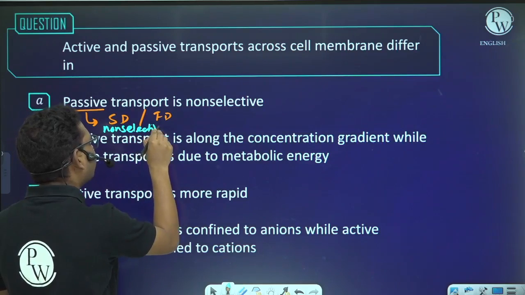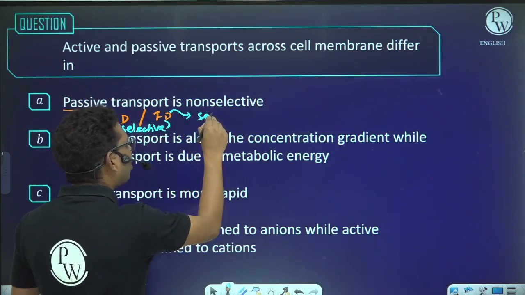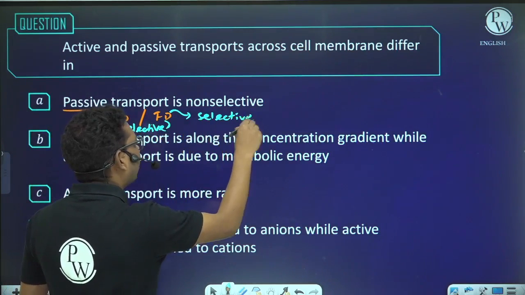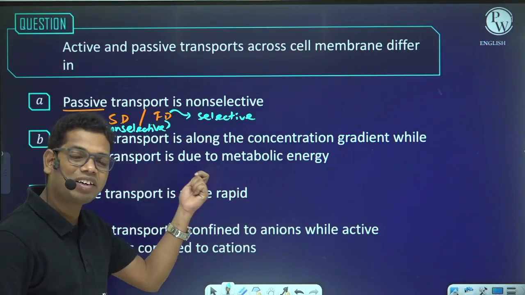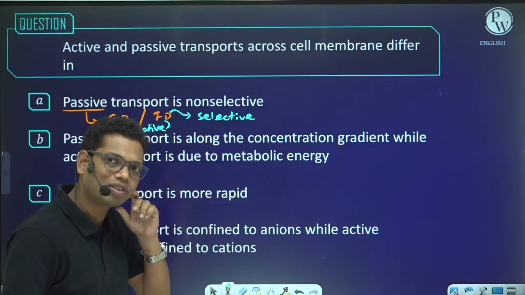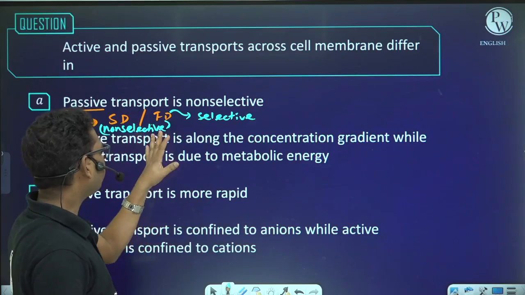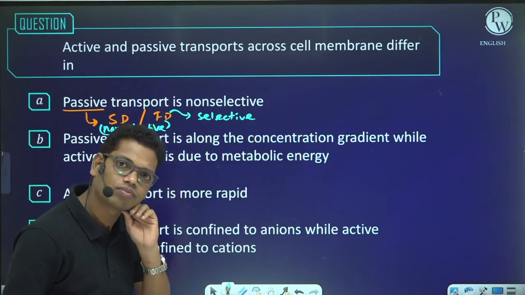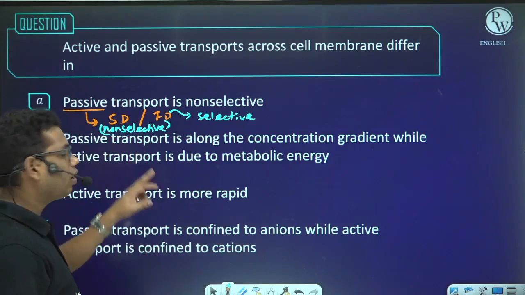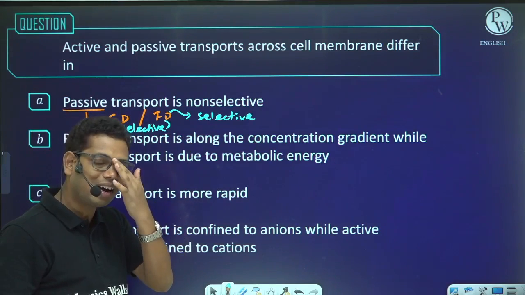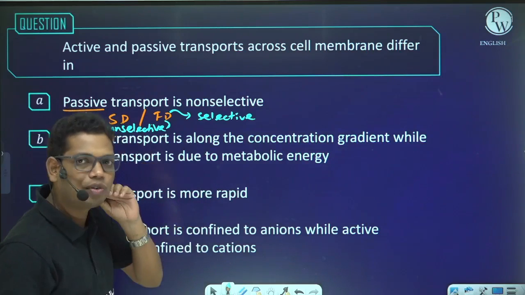Which one? Simple diffusion. Whereas facilitated diffusion is selective. Why? Because facilitated diffusion is mediated by proteins, carrier proteins and channel proteins, and whenever a transport is mediated by proteins, the transport will be selective. But in simple diffusion, the transport is mediated by lipids, and when lipid mediated performs any transport, that is non-selective.